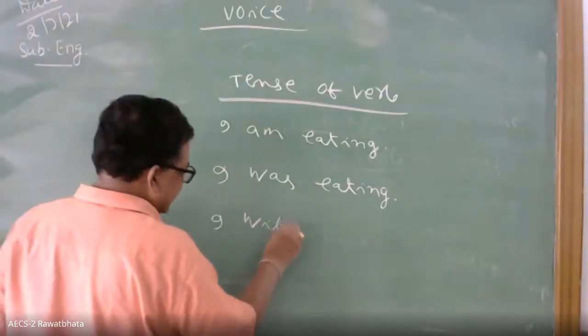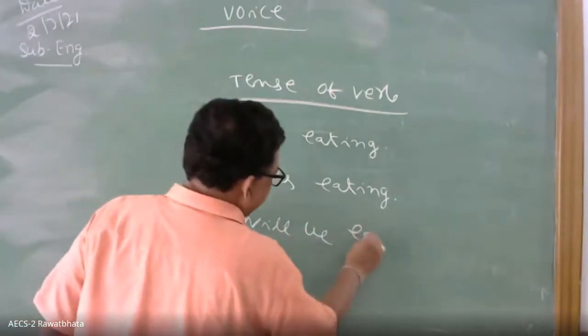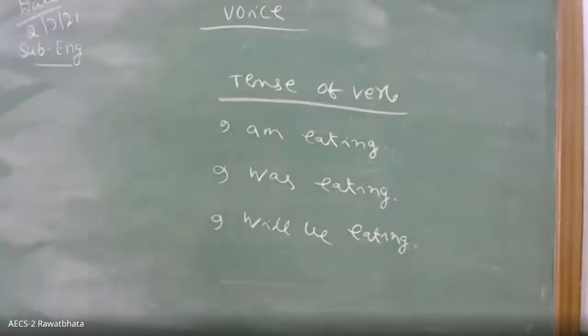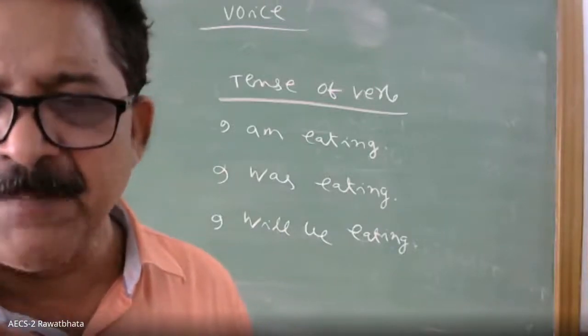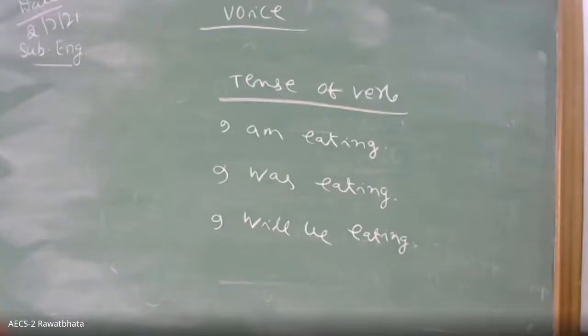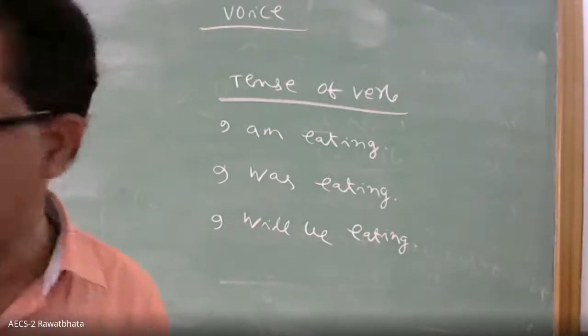I will be eating: future continuous tense. In English, three tenses are there: present, past, and future. Very good. Now you see, you know it. So in tense change, how the verb is changing, I will tell you.